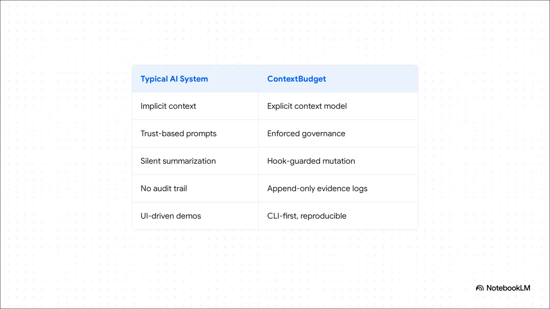And this slide, wow, it really lays out the difference, doesn't it? On the left, you've got the standard way. It's all implicit, based on trust, and when things go wrong, good luck finding out why. But on the right, you have the context budget way, explicit, enforced, and built on hard evidence. You're basically moving from just hoping the AI does what you want to building a system where it literally can't do the wrong thing.